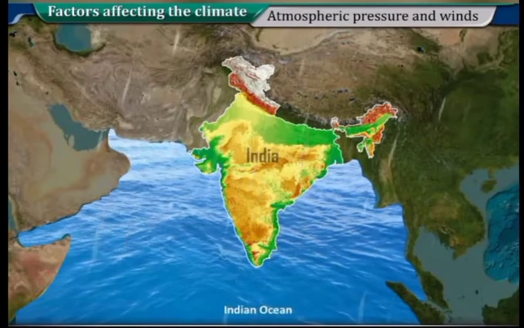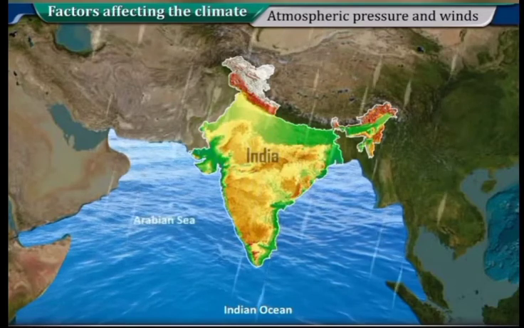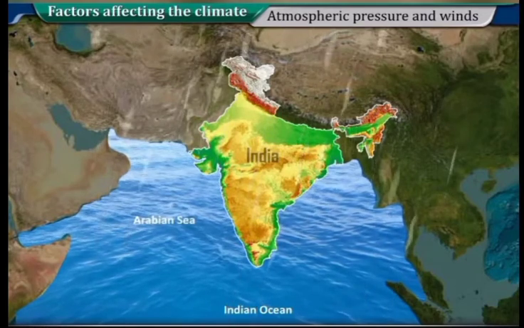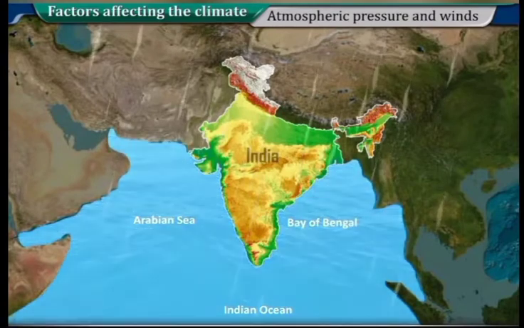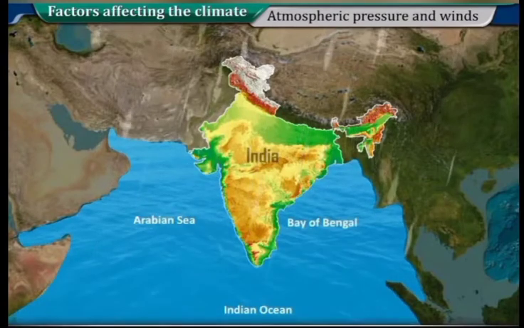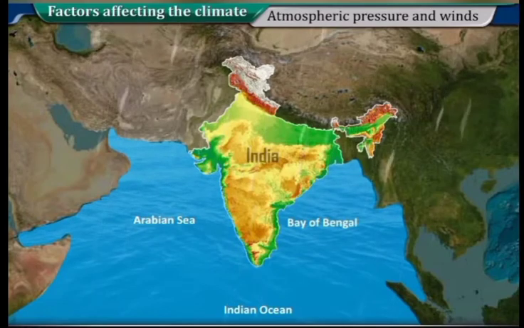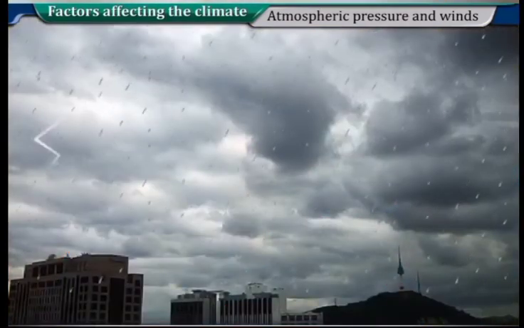The Indian Ocean is located to the south of India, Arabian Sea lies to the west, and Bay of Bengal is in the east. Due to this vast water mass, the wind passing over them absorb moisture and bring rain in India.